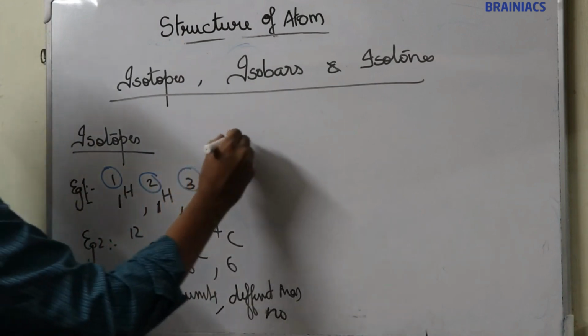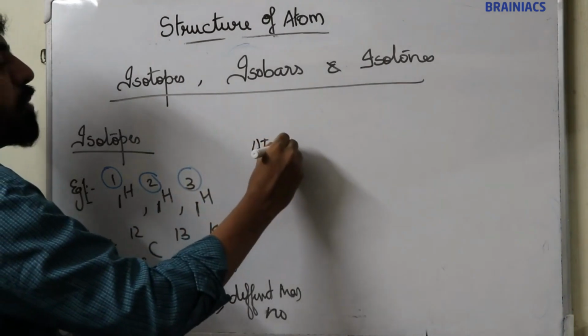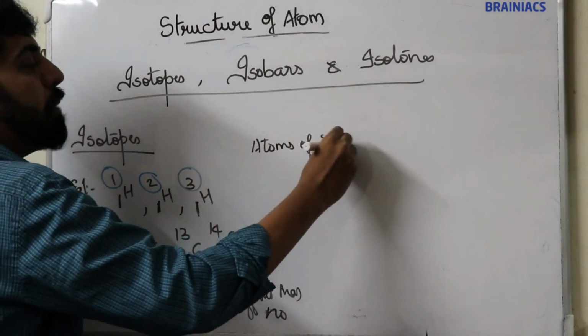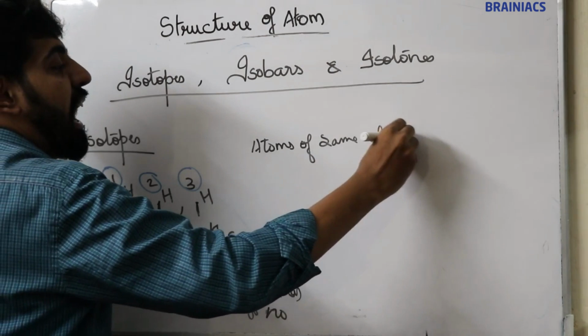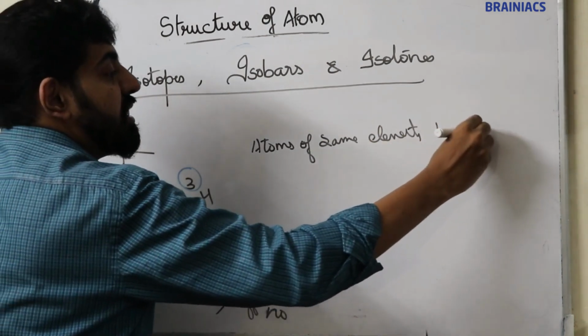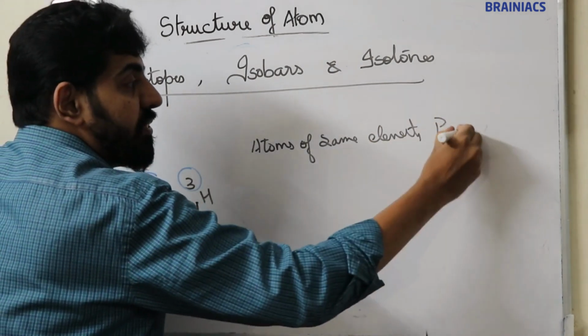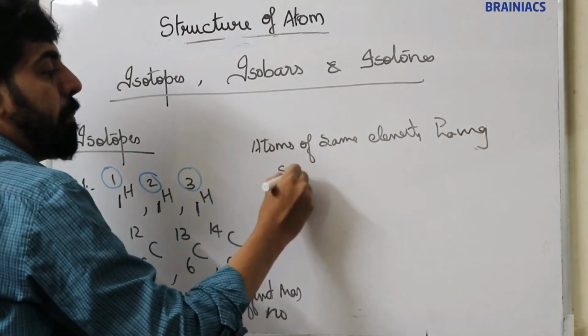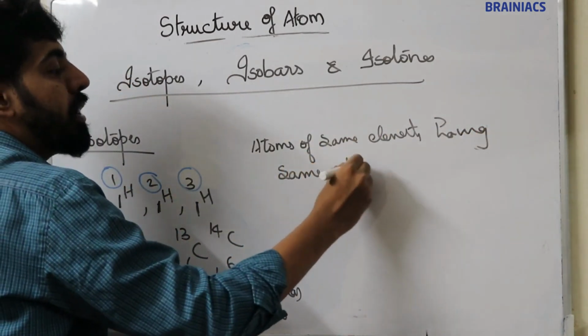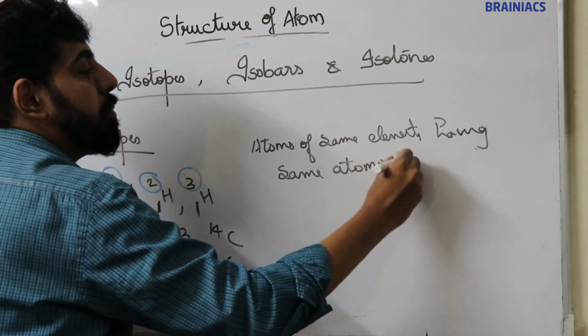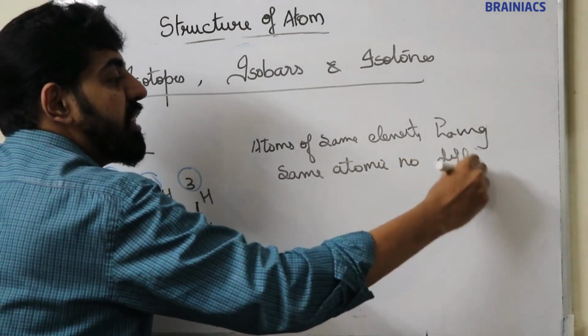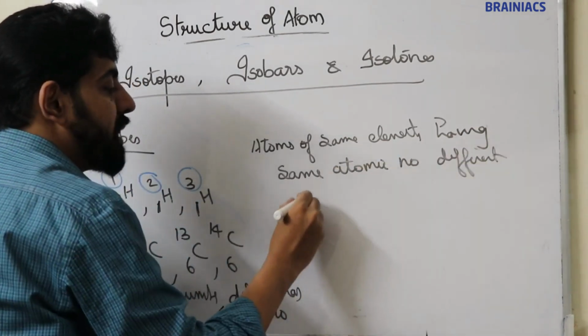So I'm writing here: atoms of the same element having the same atomic number, different mass number.